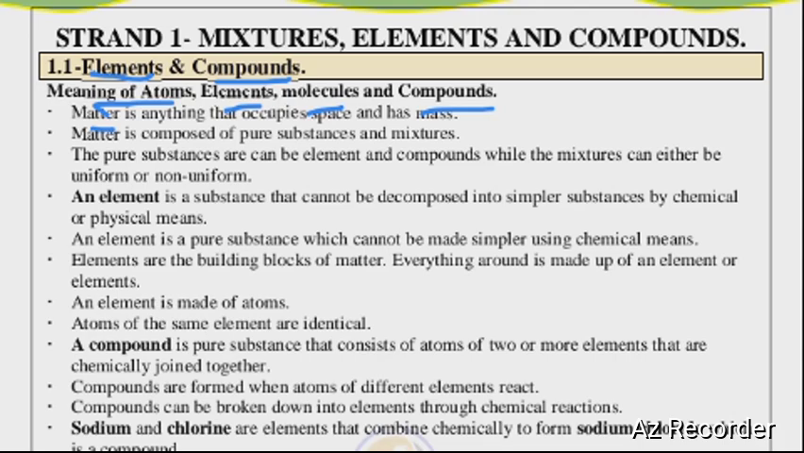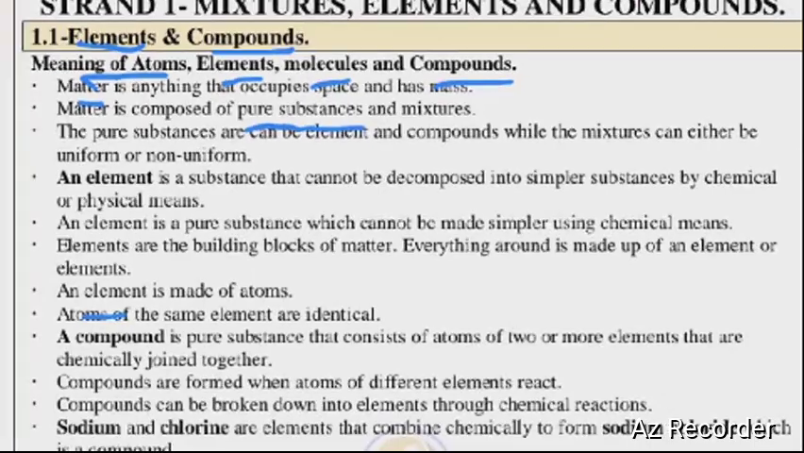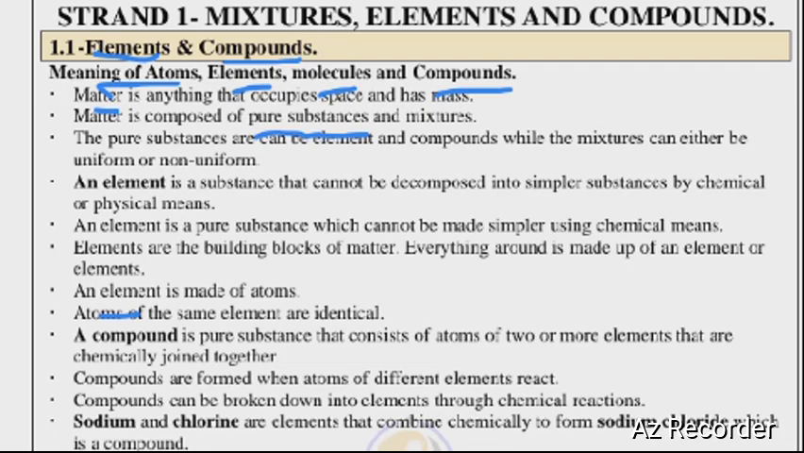Matter is composed of pure substances and mixtures. So this thing called matter is made up of pure substances and sometimes it's a mixture. A mixture is a physical combination of two or more substances. We call it a mixture. So from there, we continue. Pure substances can be elements or compounds, while mixtures can either be uniform or non-uniform. So these pure substances, we call them elements or compounds.